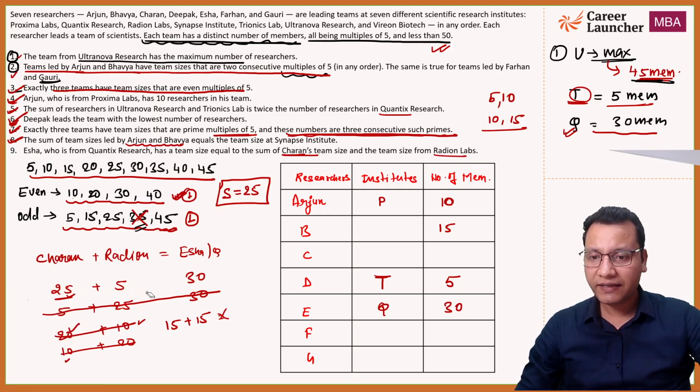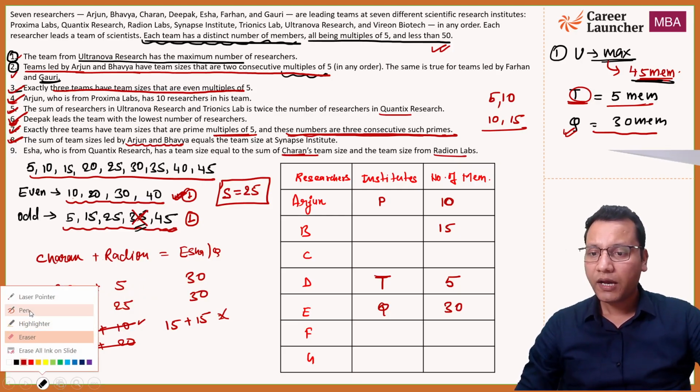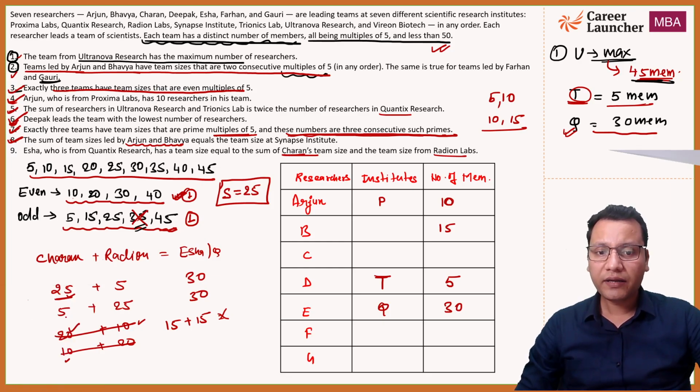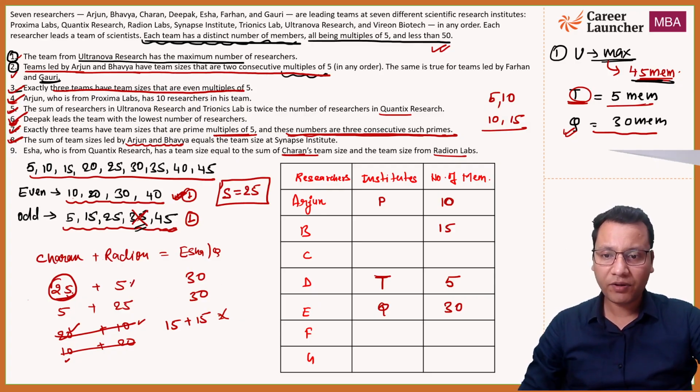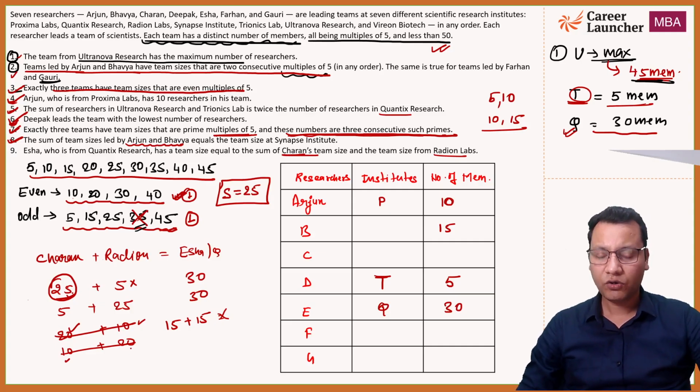So one possibility is there if we'll see, if you can say that Charan has 25 members. If Charan has 25 members, then Radion will have 5 members, but Radion cannot, that possibility is gone. And if Charan is, no, because D has 5 members.